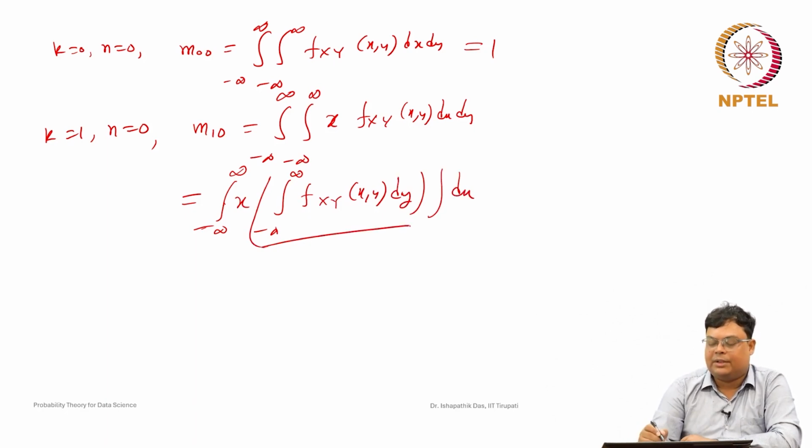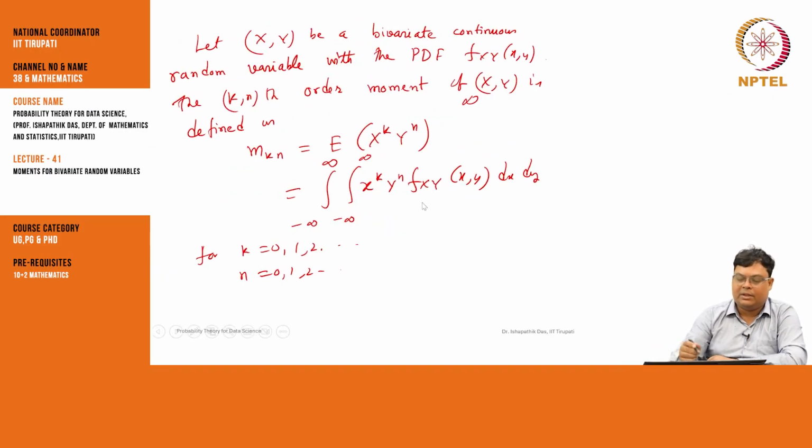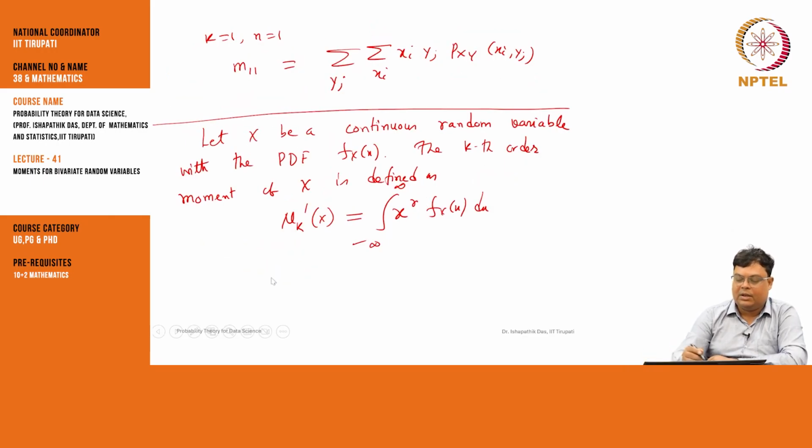Now, you can remember when we discussed how to find the marginal probability density function from the joint probability density function: if you integrate over the variable y, you get the marginal density f_X(x). Comparing with the univariate case, for k is equal to 1 you get mu 1 dash for the variable x, the integral of x f(x) dx.